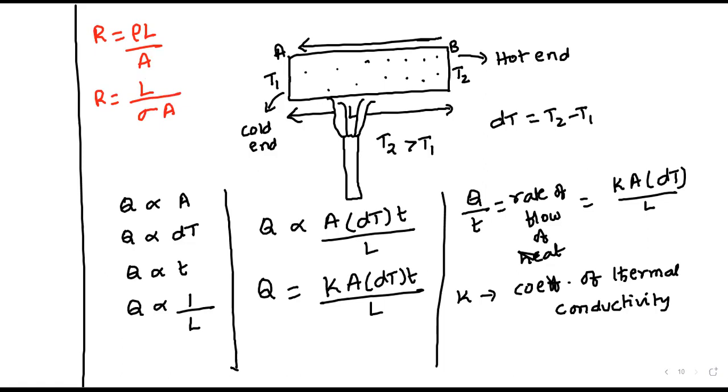Now you can see the thermal resistance I can write as L by K A, where K is the coefficient of thermal conductivity.